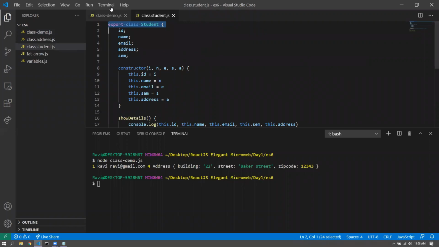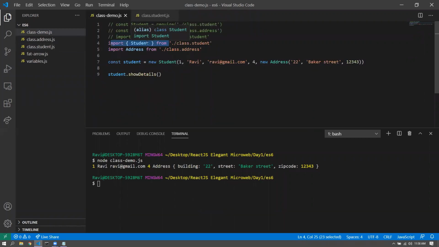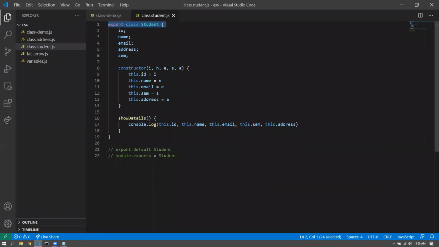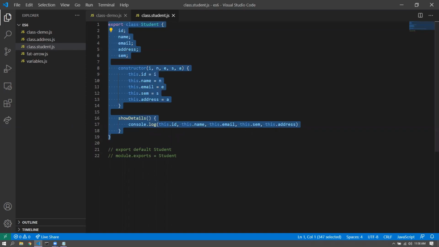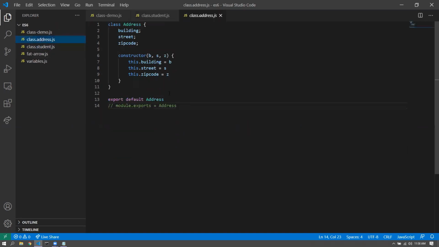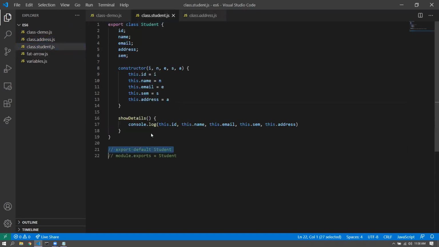The only difference, obviously syntaxes are different for importing the export, but the other difference is that if there is a normal export, there can be multiple exports which are normal exports, but then there could be only one default export. All right. So, you know, what we can do is take this address, put it into the student.